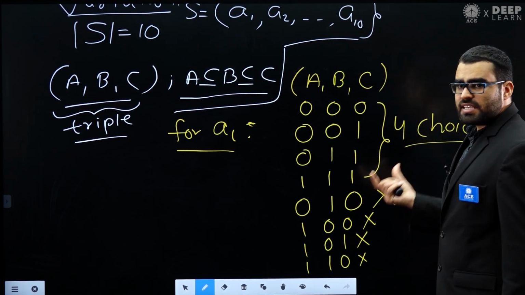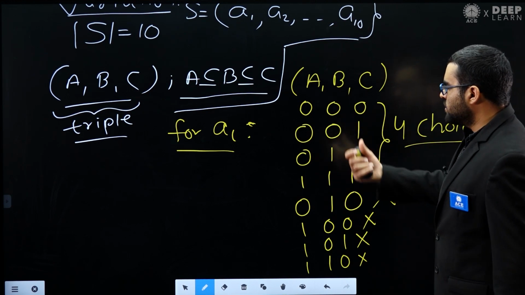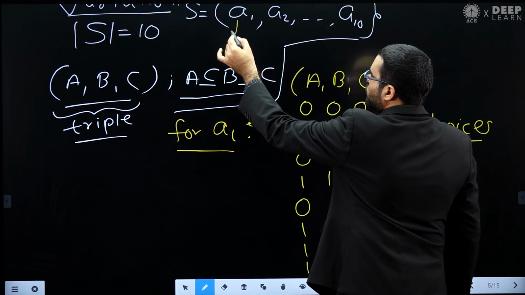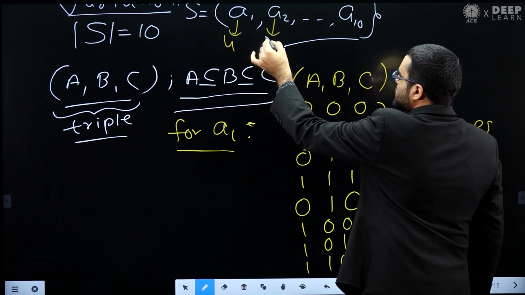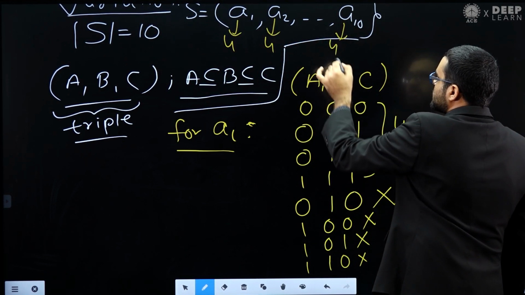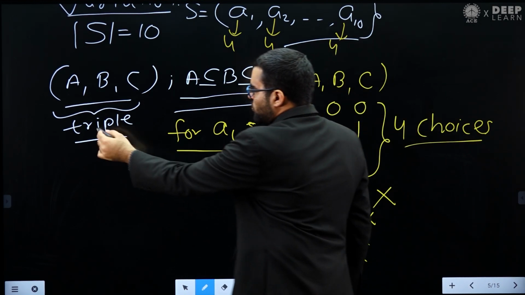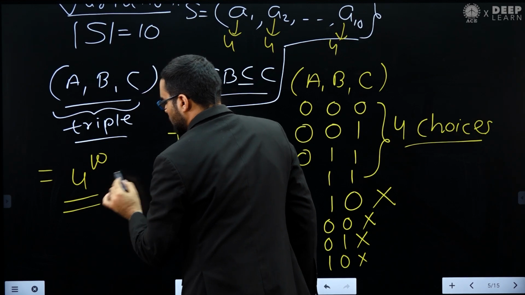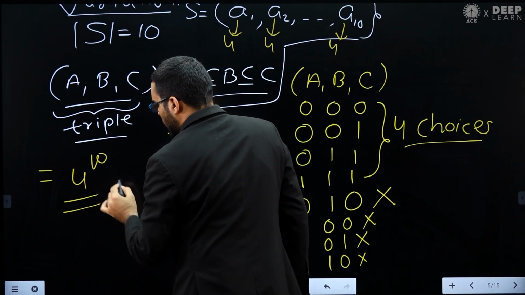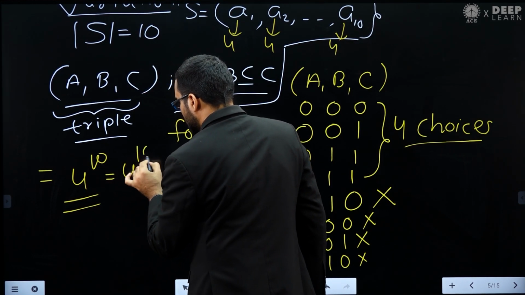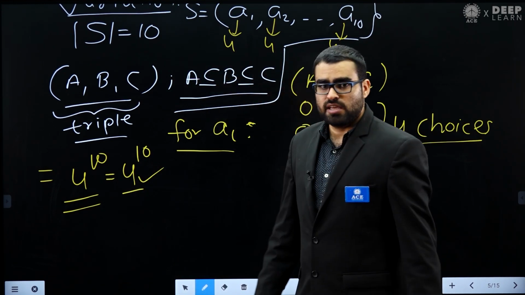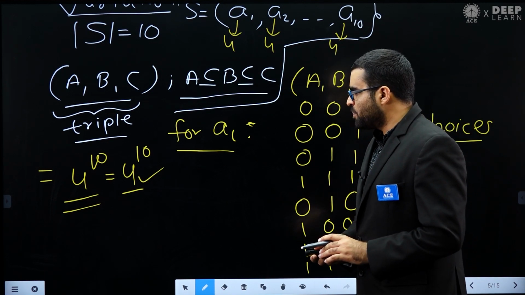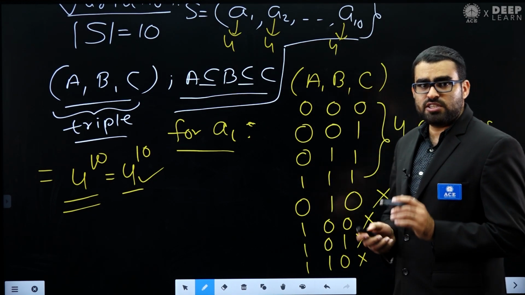So for each element I have 4 choices, and in total I have 10 elements. So how many triples of this type can I create? That will be 4 power 10. So this will be the answer. This is how you can solve this type of variations and questions. For this question we have seen 2 methods.